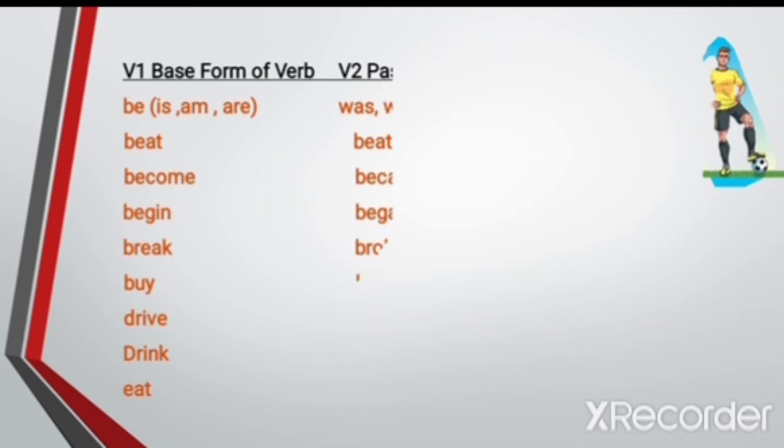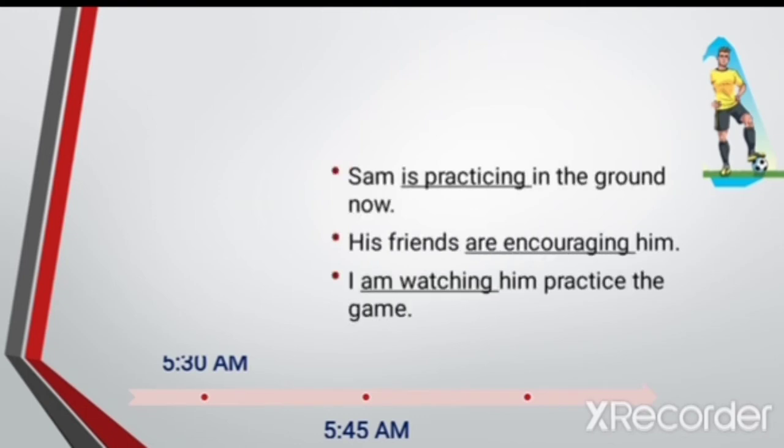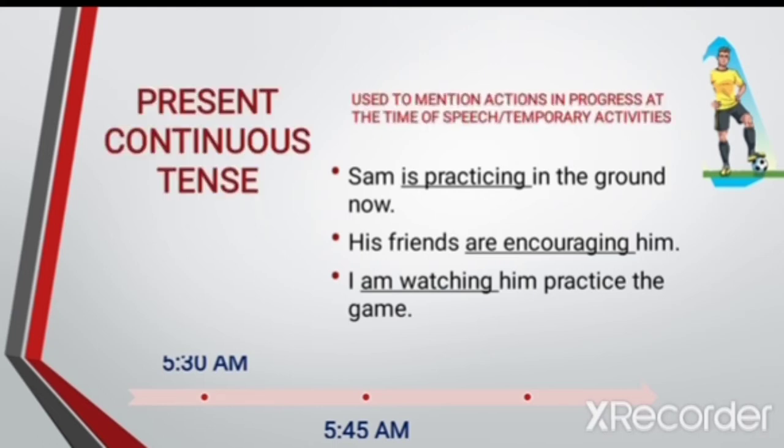Sam has now reached the ground. The time is perhaps 5:45. He is practicing in the ground now. His friends are encouraging him. I'm watching him practice the game. The verbs that are underlined mention the actions which are in progress or which are getting continued at the time of my speech. We call this present continuous tense.